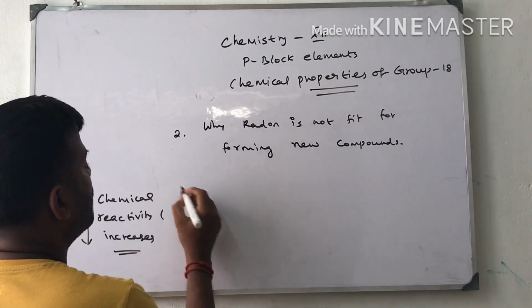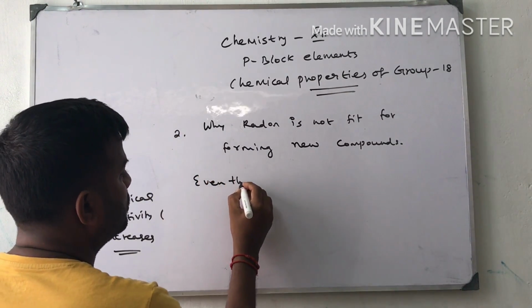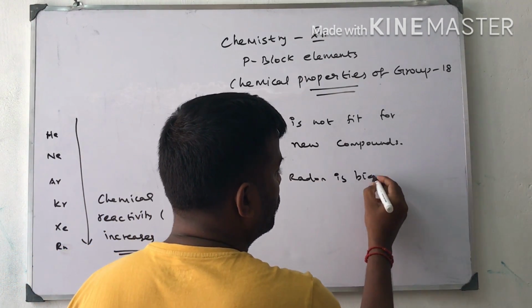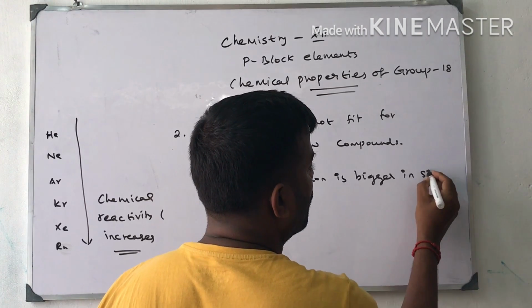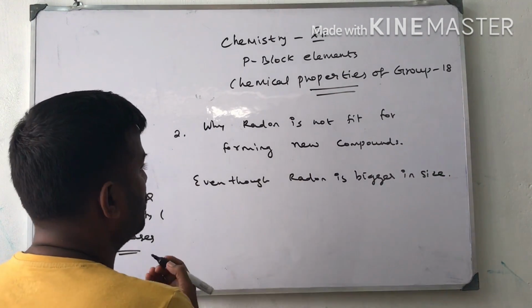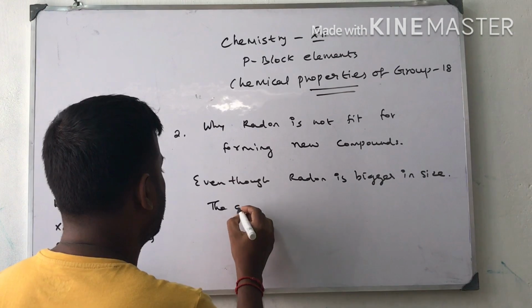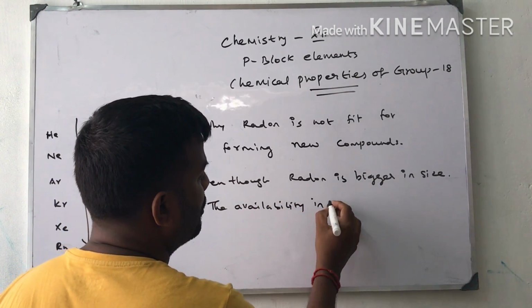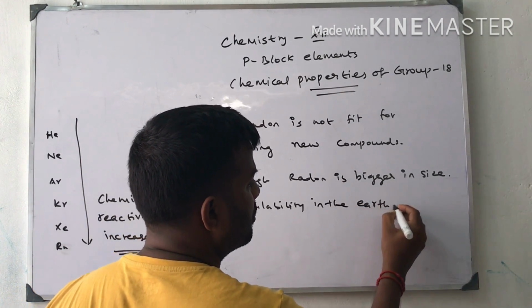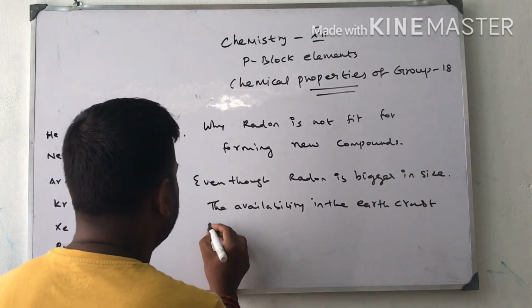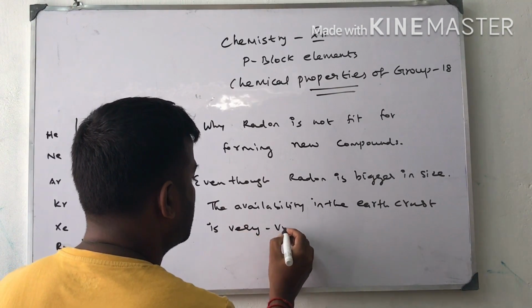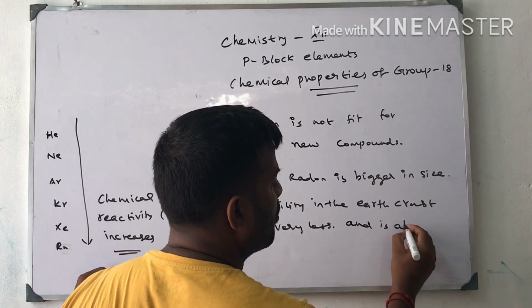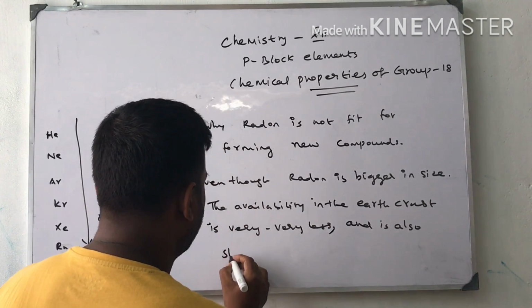Even though radon is bigger in size, its availability in the earth crust is very less and it is also short-lived.